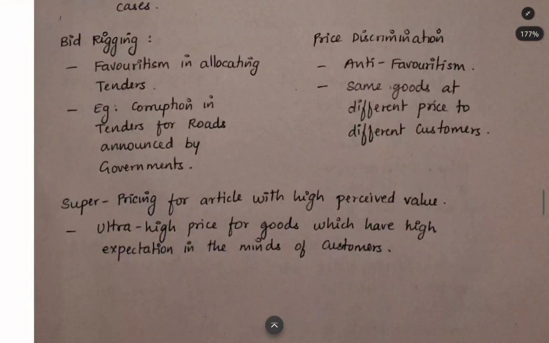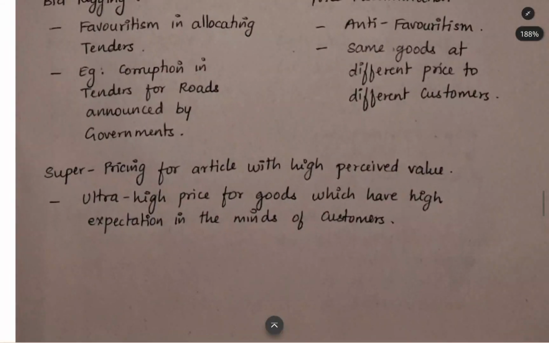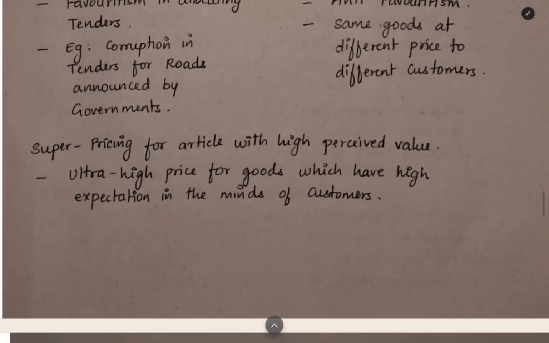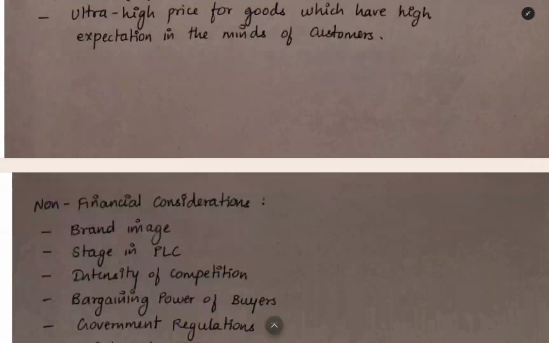That also you should not do in an extreme manner. In some cases it is allowed, you can do it in a mild manner, but when you are doing it to hurt the customer, or to hurt the other competitor, it is a wrong thing. You can keep super pricing for an article with high perceived value. You have the ability, you have the capability. If the customer thinks that the product is of very, very high quality, you can keep an ultra premium price, but it is ethically wrong.